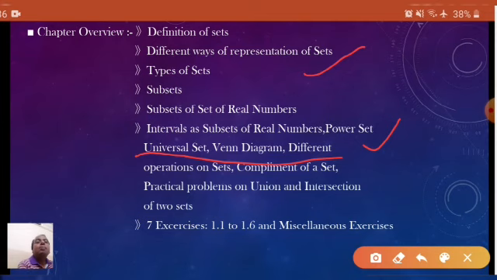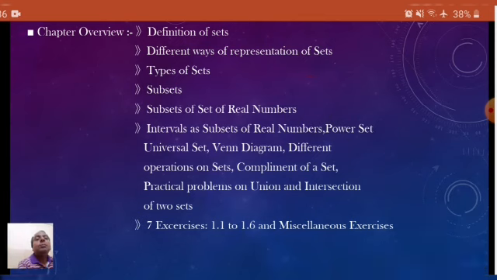In this chapter of sets, there are 7 exercises in your NCERT book. First of all, we will complete each and every question of the NCERT book of all these 7 exercises, and after that we will try to solve some of the problems of NCERT exemplar. Okay.